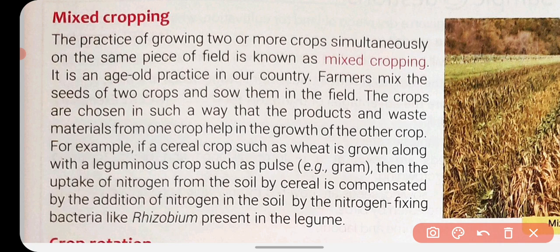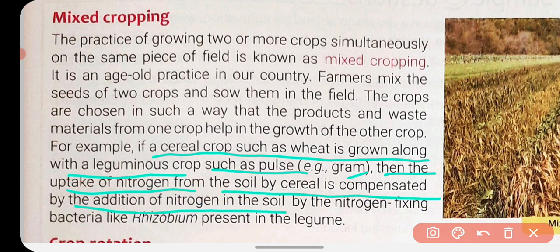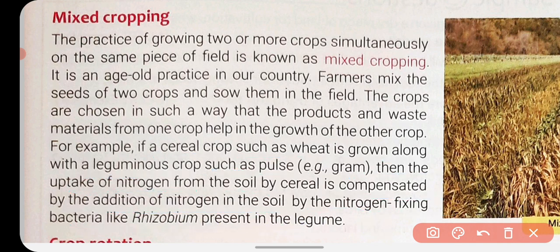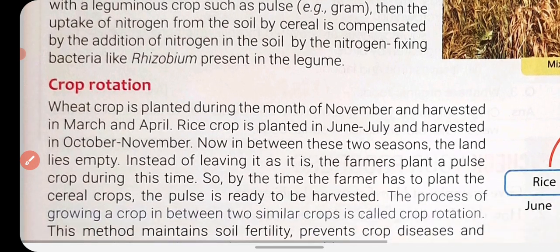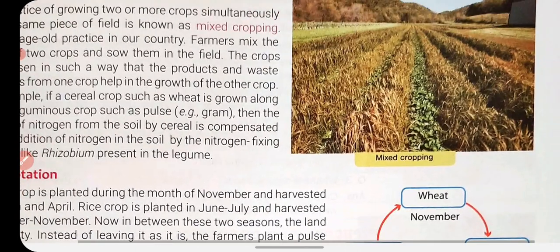For example, if a cereal crop such as wheat is grown along with a leguminous crop such as a pulse, for example gram, then the uptake of nitrogen from the soil by the cereal is compensated by the addition of nitrogen in the soil by nitrogen fixing bacteria like rhizobium present in the legume. The uptake of nitrogen by the wheat will be replenished with the help of the bacteria which live in the roots of the pulse plant. So both the plants will benefit each other and it will help to replenish the nutrients in the field naturally.